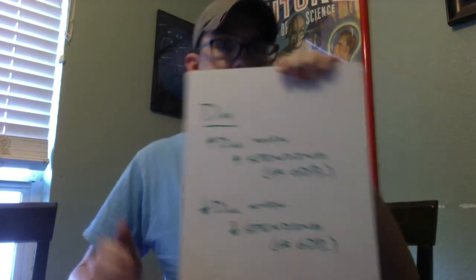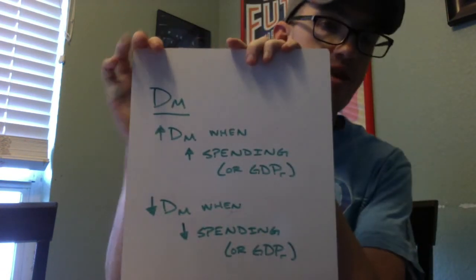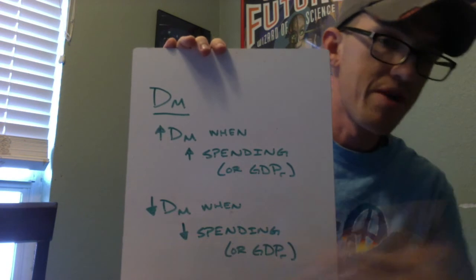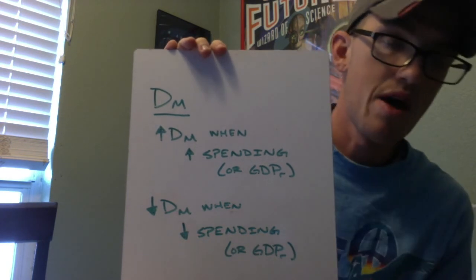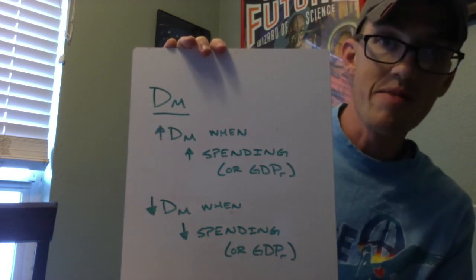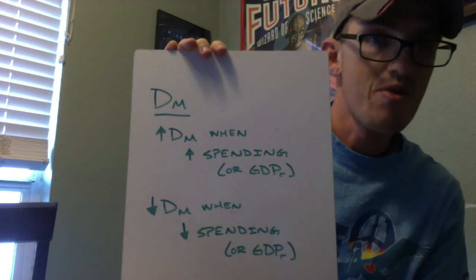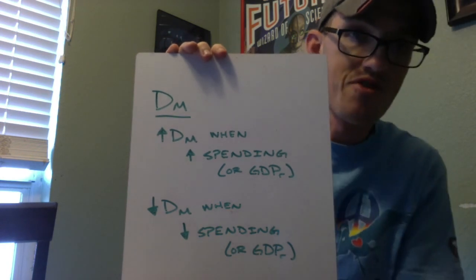All right, demand for money. If the Fed controls the supply of money, what controls the demand for money? Well, everybody else. The Federal Reserve controls supply. Everybody else controls demand. And when do we demand money? When we're spending. So an increase in the demand for money happens when there's an increase in spending.